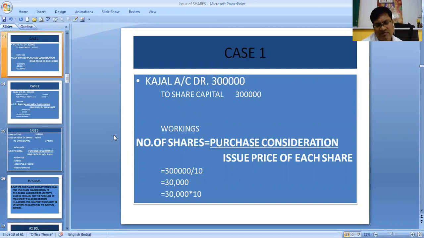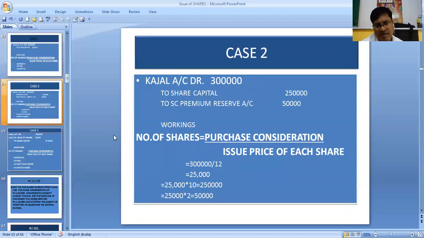Then 3 lakhs we need to pay through share capital. Rohit Limited is making the payment through share capital. So Kajal to share capital, 3 lakhs. How many shares? Obviously 3 lakhs divided by 10, the par value, 30,000 equity shares. Case 2, it is 20% premium. So 3 lakhs by 12, since 20% of 10 rupees is 2 rupees. So 12 rupees per share, 25,000 shares. Everything will be the same. Only in the share capital, we are getting 2,50,000, 25,000 into 10. And securities premium reserve is again 25,000 into 2, that is 50,000. So Kajal account debit to share capital to securities premium.